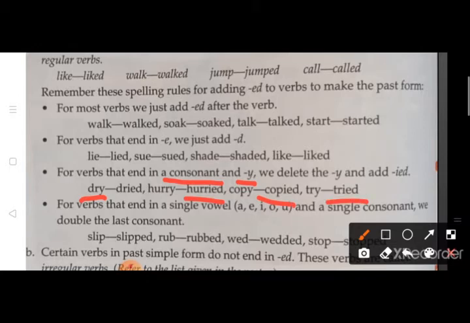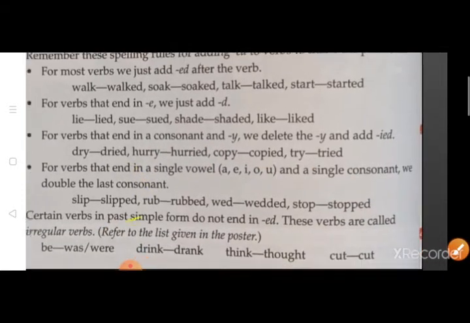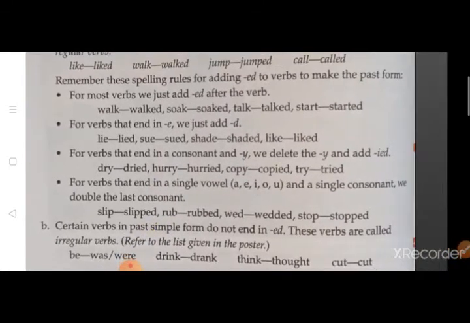So students, remember these rules because it would help you out in forming regular verbs and irregular verbs too. There are some rules related to irregular verbs also. Now let's move on to the last rule. For verbs that end in a single vowel, that is A, E, I, O, U, and a single consonant, we double the last consonant. For example, slip, slipped, rub, rubbed, wed, wedded, and stop, stopped.